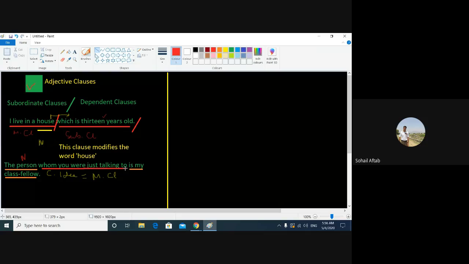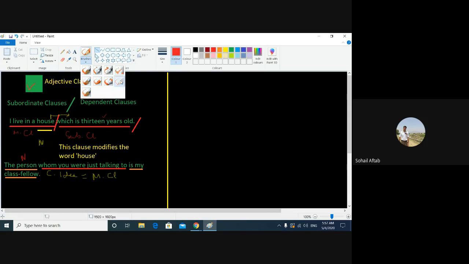This part is a subordinate clause, and it's not only a subordinate clause, it is an adjective clause. Why? Because it gives more information about the person. We call this part a subordinate clause or an adjective clause.